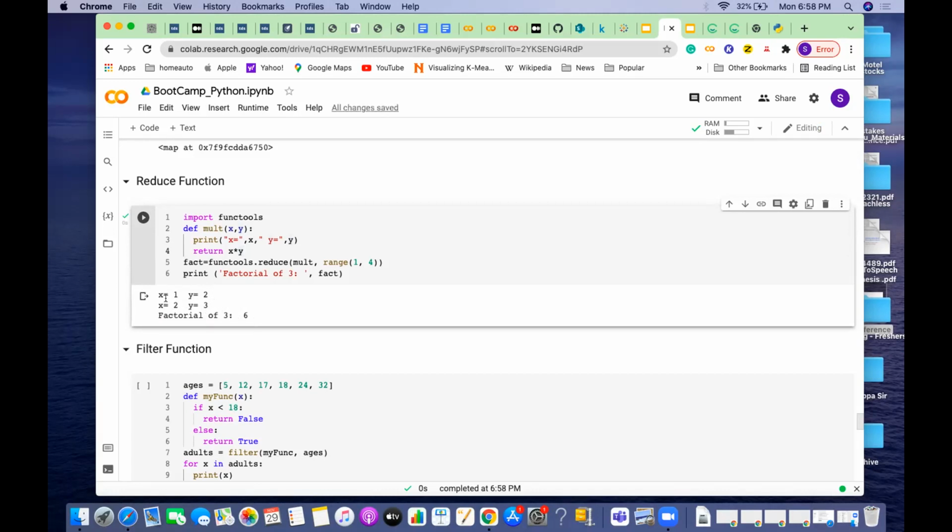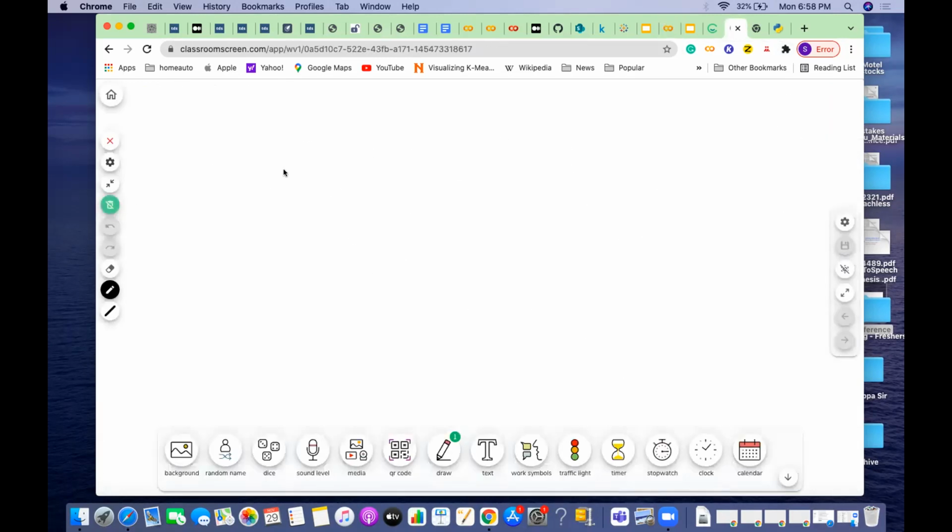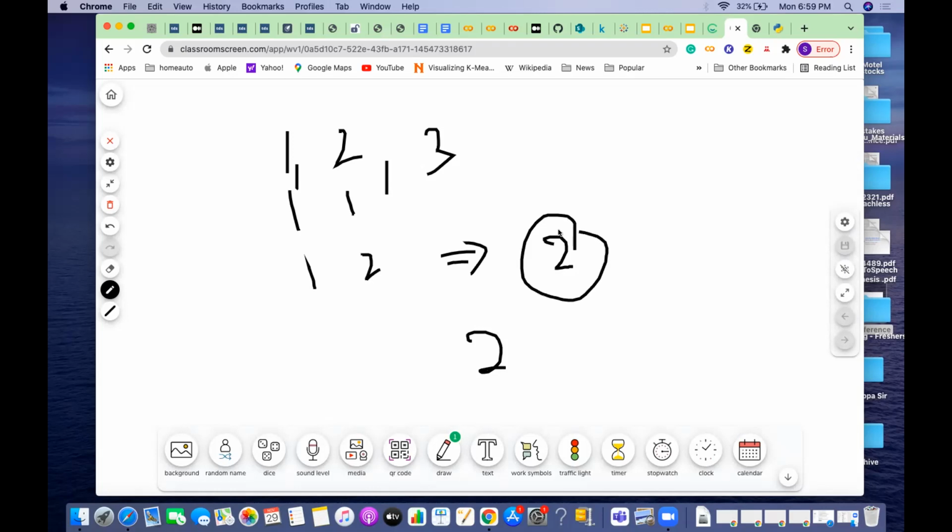So how are things happening? First the list is 1, 2 and 3, since the list is up to 4, correct? First I will pass these two, 1 and 2. Then the result becomes 2. The next time, I will pass this 2, whatever is reduced here, along with the new element, which is 3. Then again it will multiply and give 6. So assume that we have another element 4.